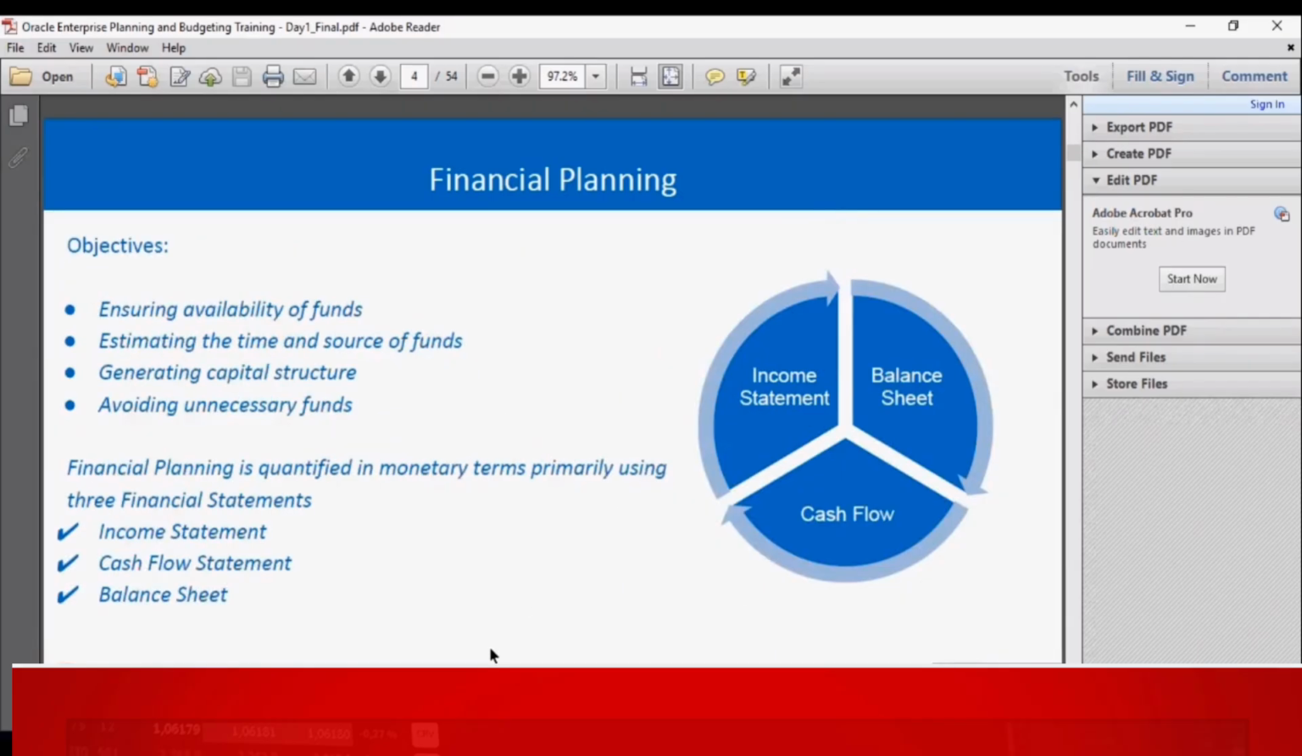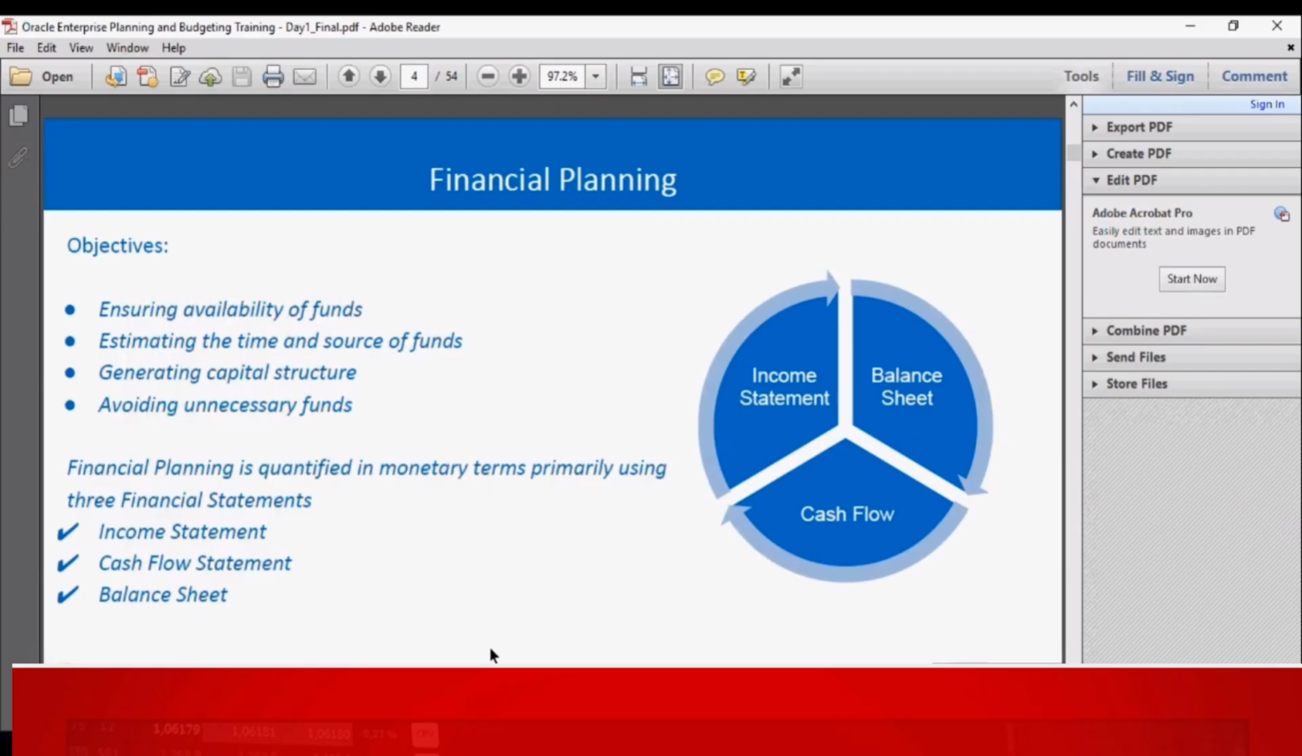Coming to the objectives of financial planning, the primary objective is ensuring availability of funds. Financial planning majorly excels in the area of generating funds as well as making them available whenever they are required. This also includes estimation of the funds required for different purposes, which are long-term assets and working capital requirements.